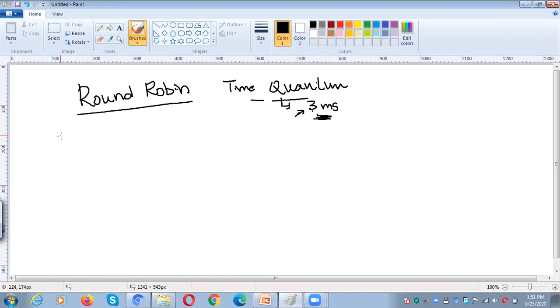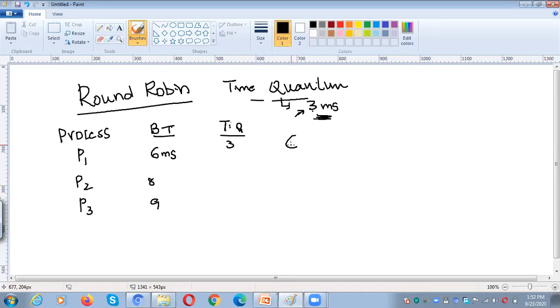Okay. So let me explain with an example. Here we have three processes, P1, P2, P3, and then burst times. For example, P1 requires 6 milliseconds of time, P2 requires 8 milliseconds, and P3 requires 9 milliseconds. And then what is the time quantum? The time quantum is 3 milliseconds. Okay. Let me draw the Gantt chart.